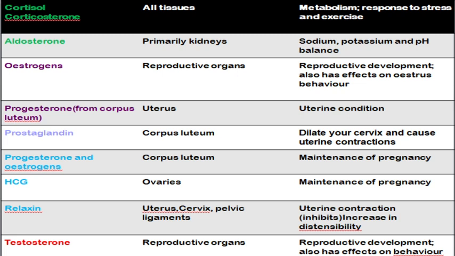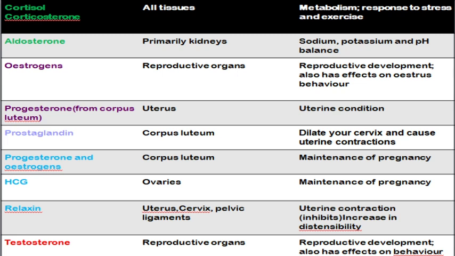Next hormone is prostaglandin, which is produced by uterine cells or the uterus. It will be acting on the corpus luteum. The main function is that it will dilate your cervix. It will make your cervix widen at the time of childbirth, and also it will help in uterine contraction so that the baby will move out of the birth canal. So at the time of childbirth, it will be helping.